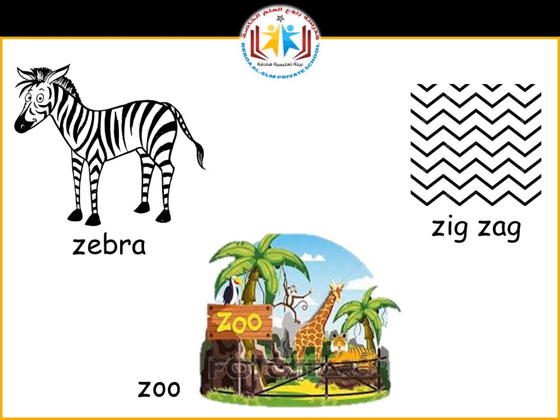Zigzag. What is the name? Zigzag. These lines are zigzag. How are these lines? These are zigzag. Repeat. Zigzag.